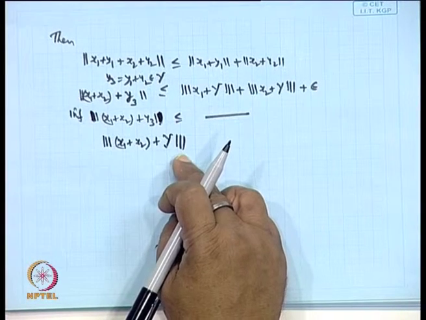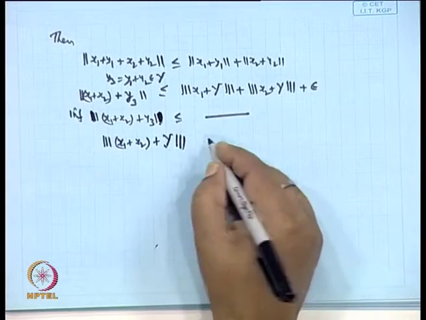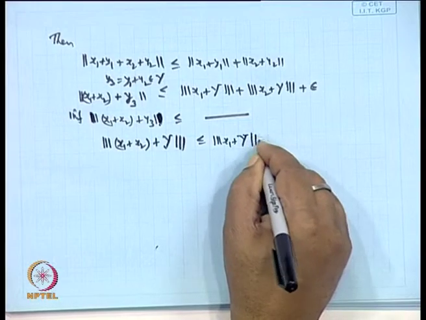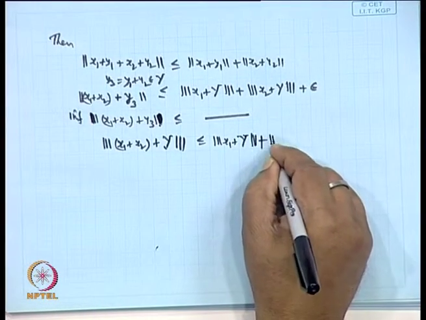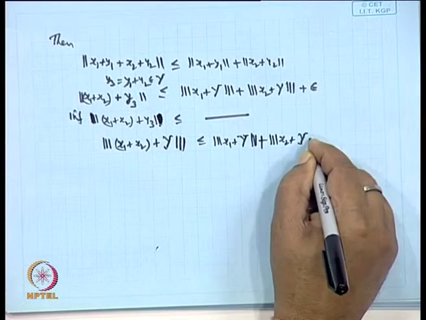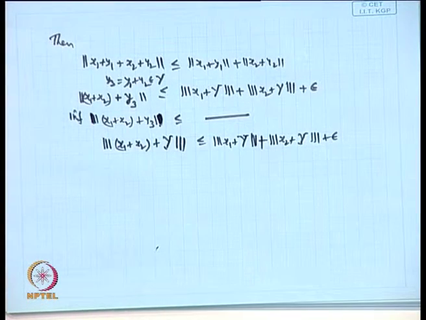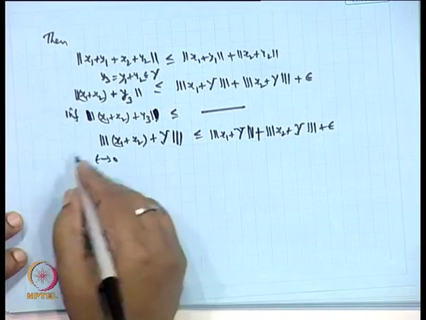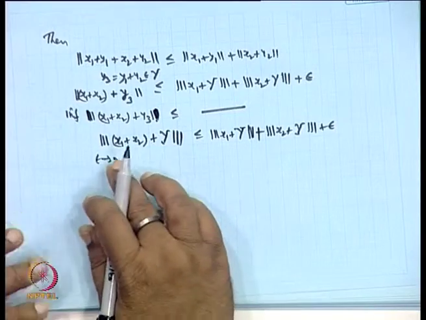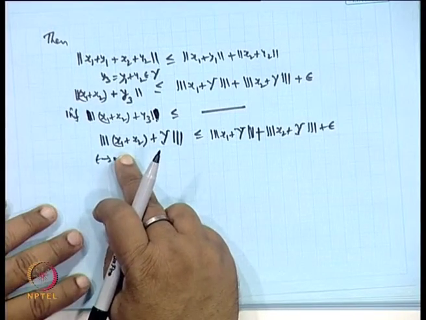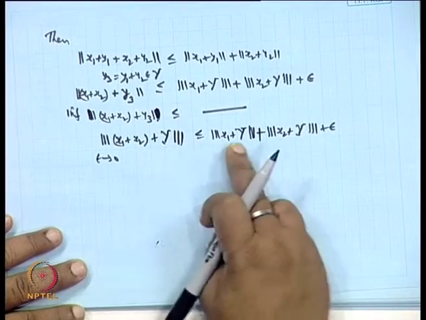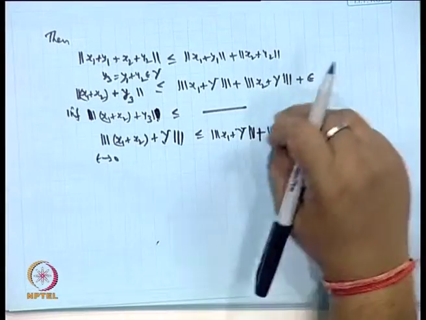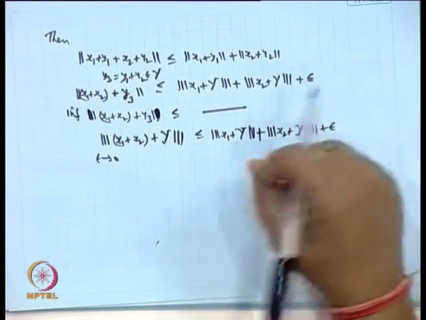Okay? Infimum of this thing is less than or equal to the triple norm of x 1 plus capital Y plus the triple norm of x 2 plus capital Y plus epsilon. But epsilon is arbitrarily small. So, let epsilon tend to 0, we get this condition that the triple norm of x 1 plus x 2 plus Y is less than or equal to triple norm of x 1 plus Y plus triple norm of x 2 plus Y. So, the second condition of the norm is also satisfied.